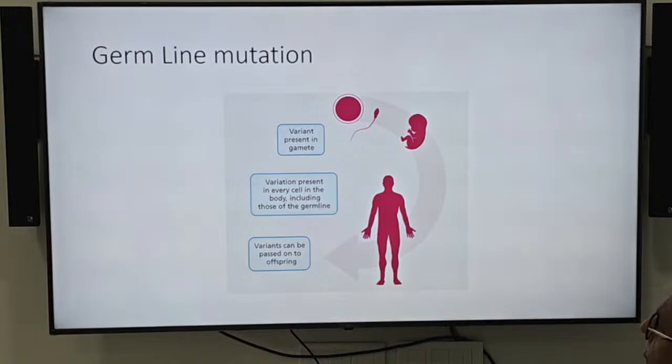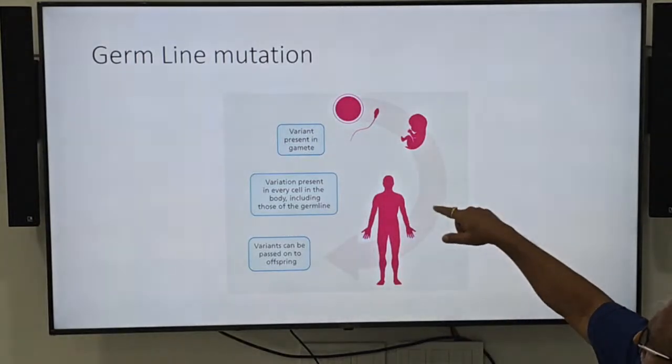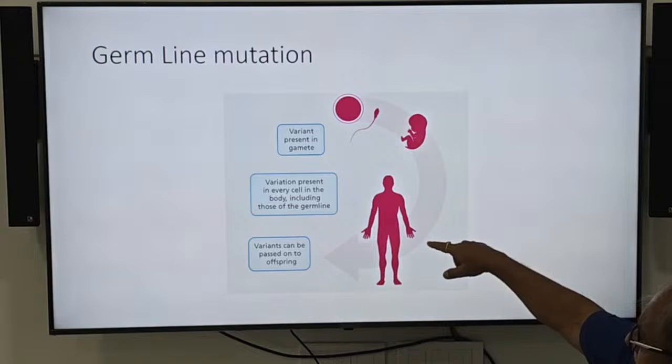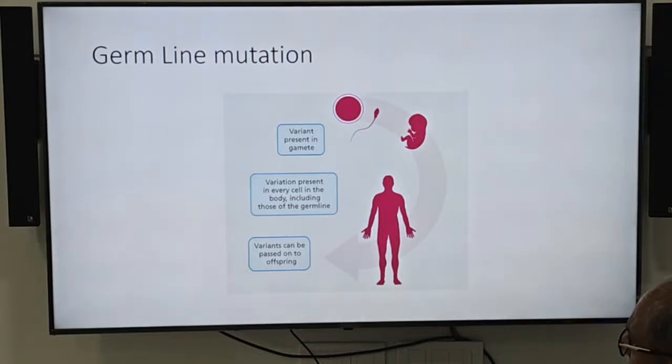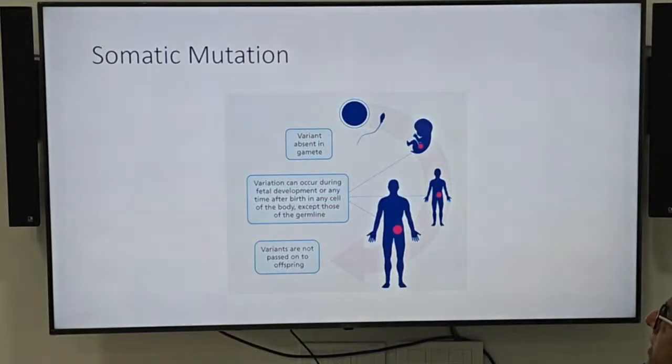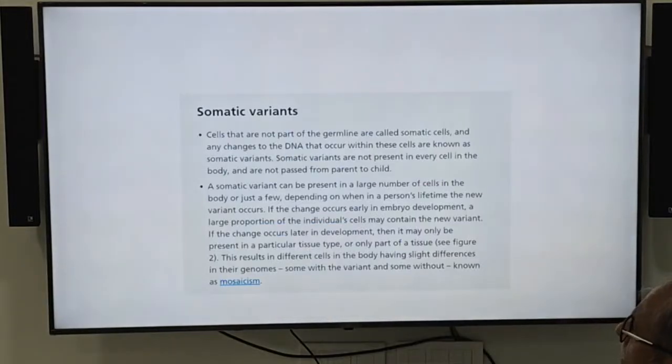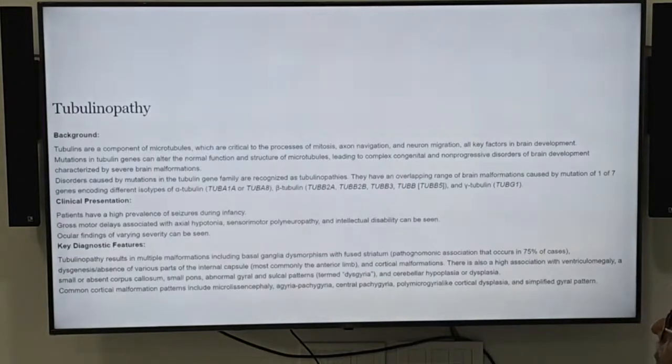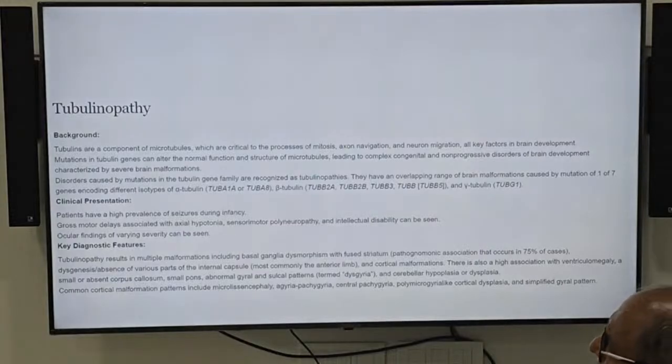So germline mutation is a variant present in the gamete, a variation present in every cell in the body, including those of the germline. Germline variants can be passed to offspring. But somatic mutations do not pass to the offspring. And then the last is tubulinopathy.